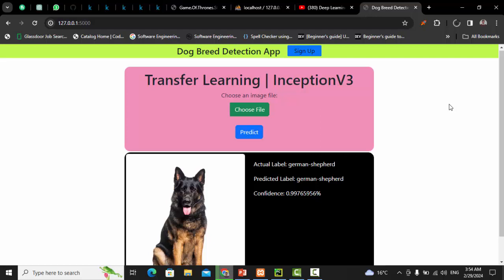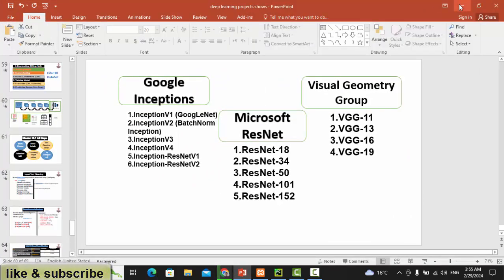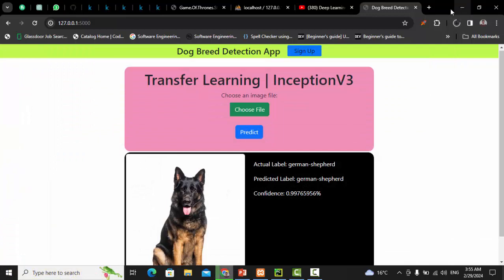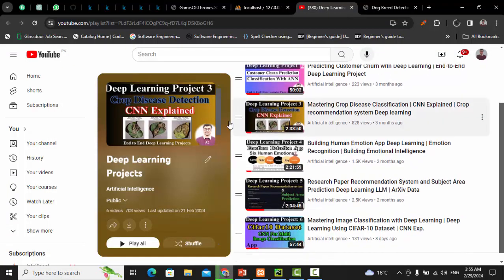This is deep learning project number 7, in which we are going to create an end-to-end dog breed detection app using transfer learning. But the main objective of this project is that we have to learn what transfer learning is. So this is going to be a very important part of this deep learning playlist. We have started this deep learning project playlist.